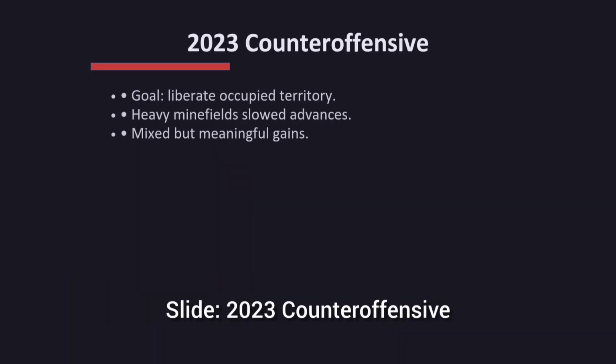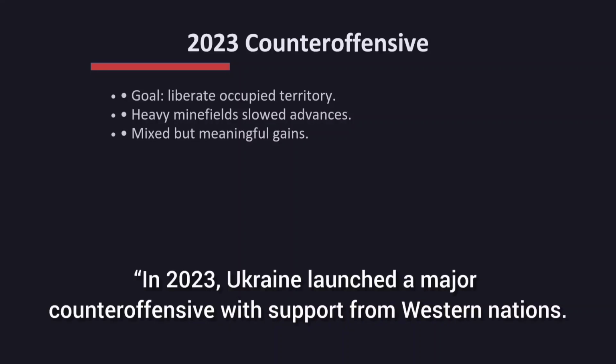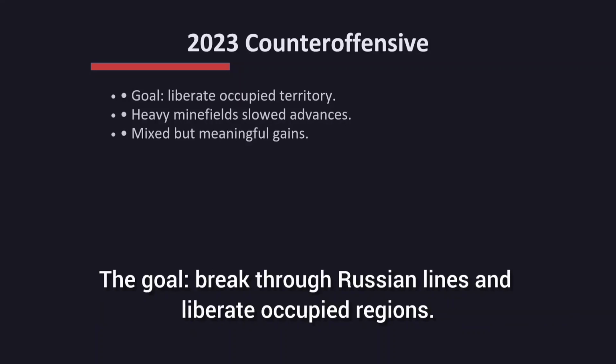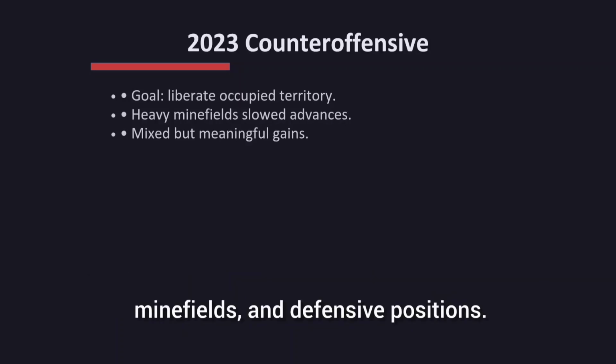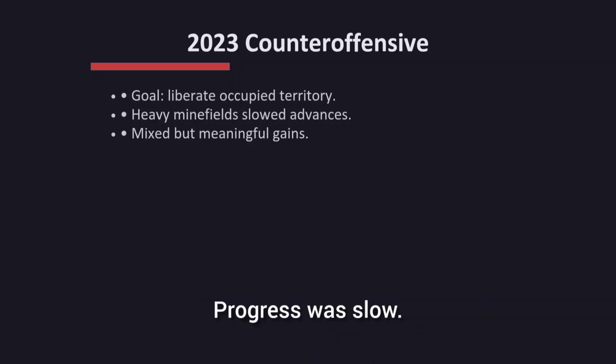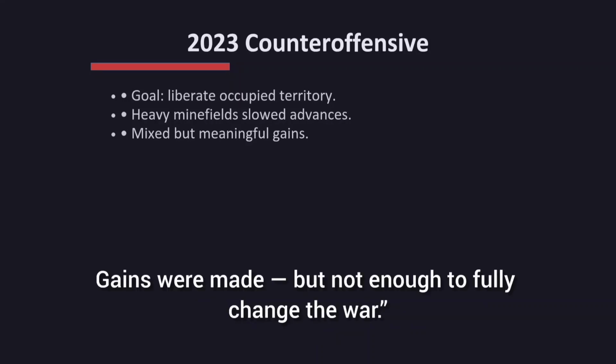2023 counteroffensive. In 2023, Ukraine launched a major counteroffensive with support from Western nations. The goal: break through Russian lines and liberate occupied regions. But Russia had spent months building massive trench systems, minefields, and defensive positions. Progress was slow. Gains were made, but not enough to fully change the war.